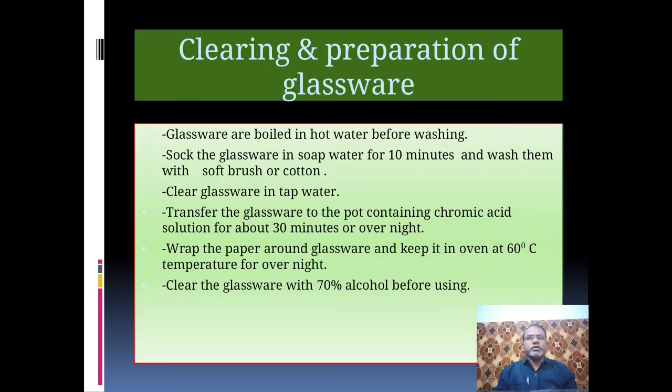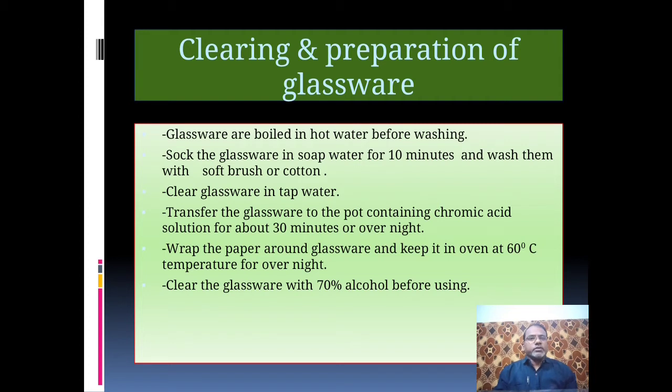First of all, cleaning and preparation of glassware. Glassware is boiled in hot water before washing. Soak the glassware in soap water for 10 minutes and wash them with a soft brush or cotton. Clean the glassware in tap water.